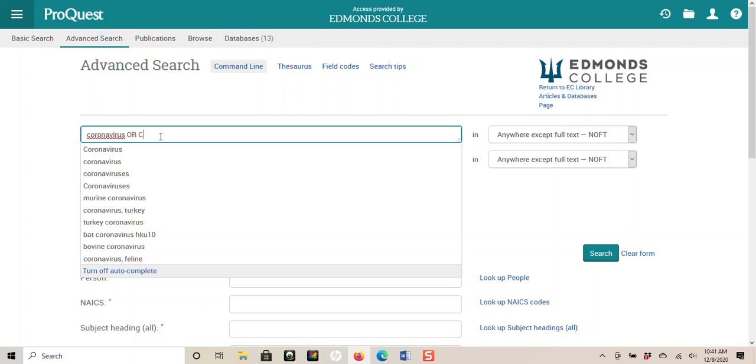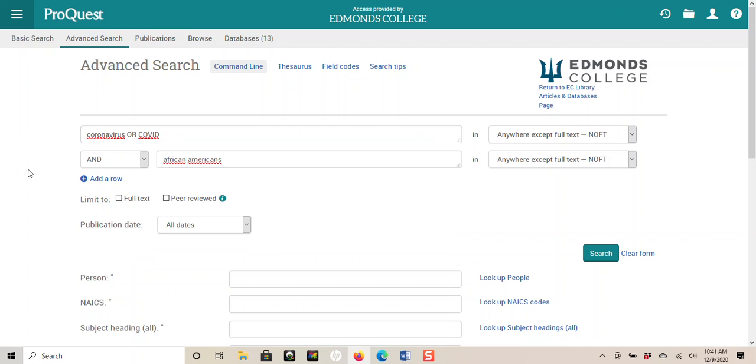So here's one way I can search, and actually I'm going to add on here, coronavirus or COVID. This just creates a couple different options, because remember, in the databases, unlike Google, where you can put anything in the search box and you know you'll get a lot of results, the database is going to look at the specific words that you use. So you want to make sure in some of them that you have an option. And then I'm going to be more specific and use this AND to say I want articles that talk about African Americans and coronavirus or COVID. Okay, we could probably add another row of search terms to make it even more focused, but let's start with this.